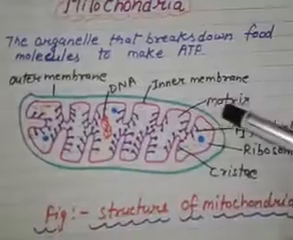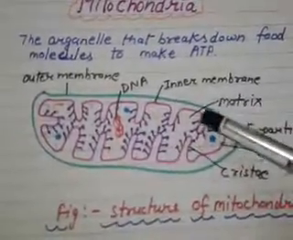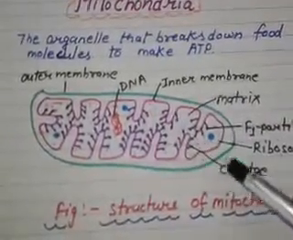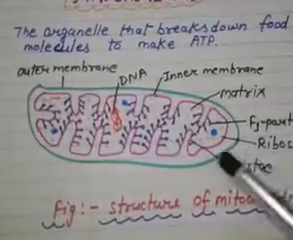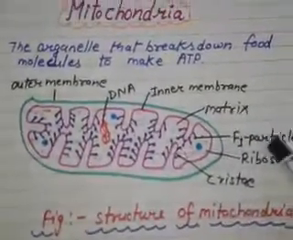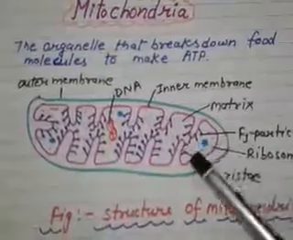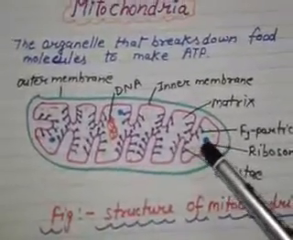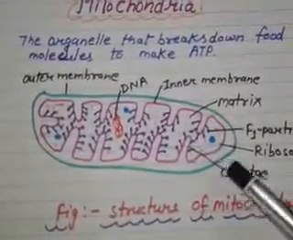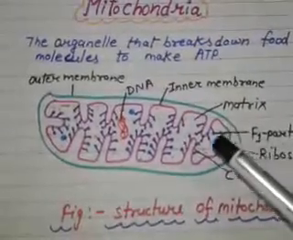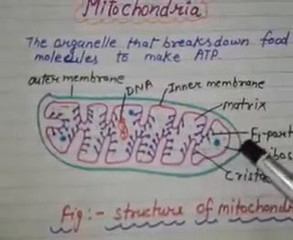Here you can see this inner membrane is folded inside and forms finger-like projections which are called cristae, okay. On cristae there are F1 particles present where ATP is synthesized, okay. Students, have you studied before that aerobic respiration takes place in the mitochondria?